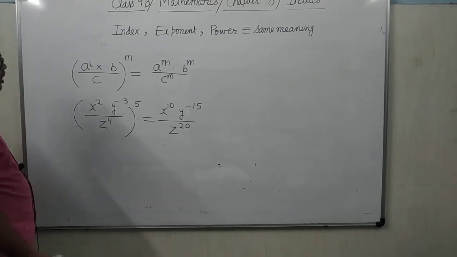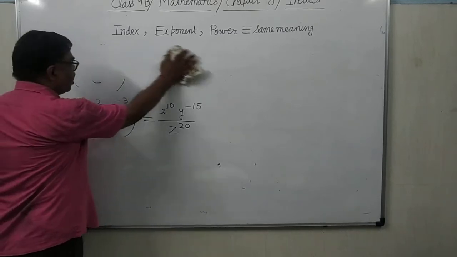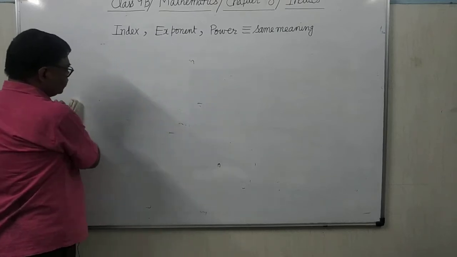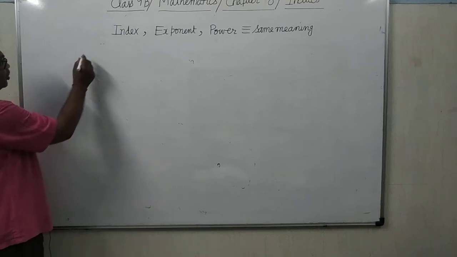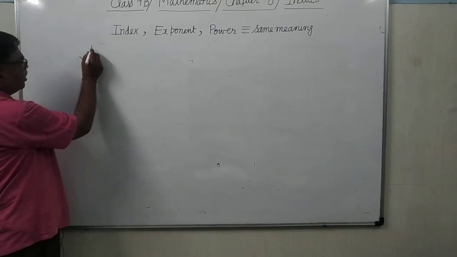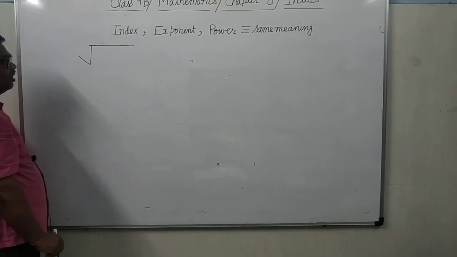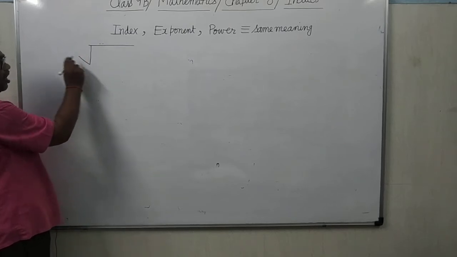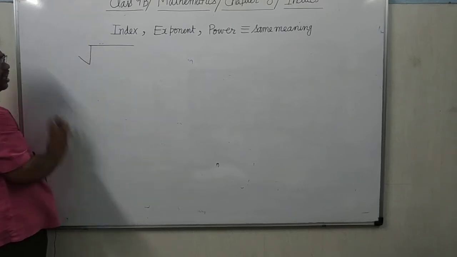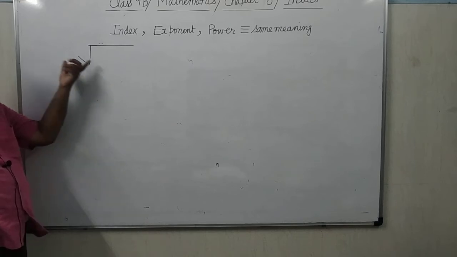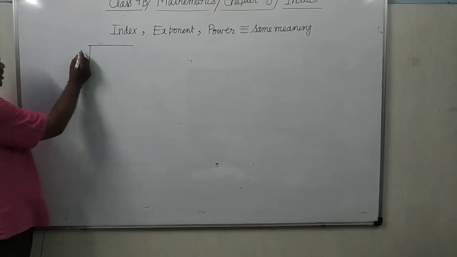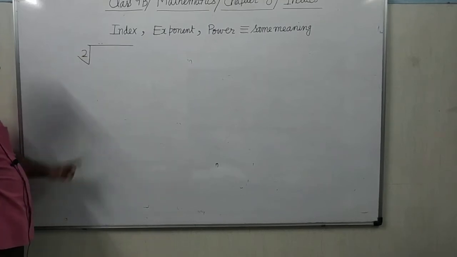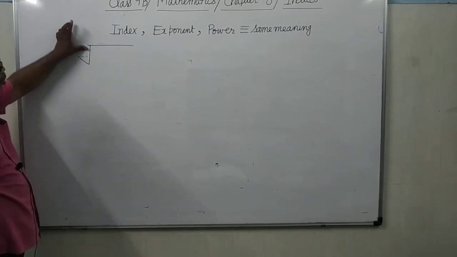Suppose there is any surd of nth order. Surd means the terms which contain this root sign. Is it clear? In square root, what is the order? This is the sign of square root, which we also call under root. No number is written here; that number is understood to be 2. Only in the square root we don't write 2 here.